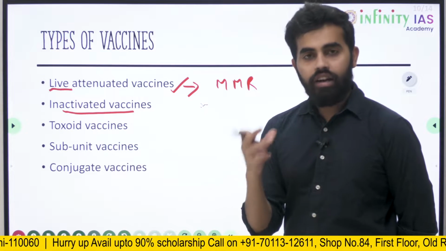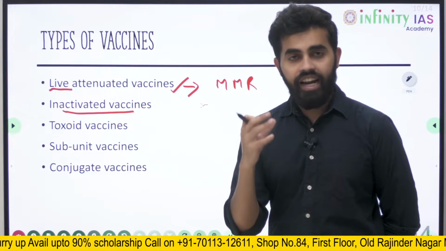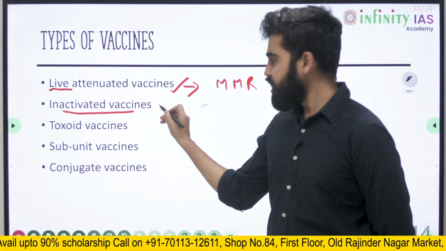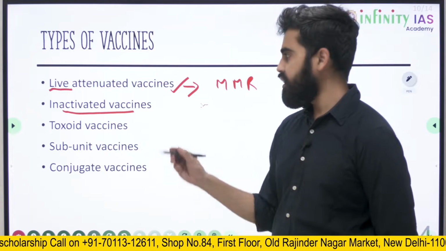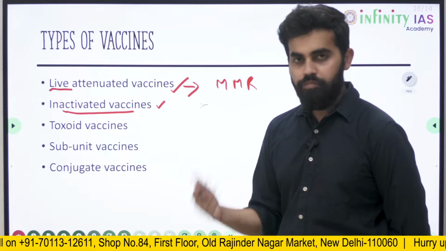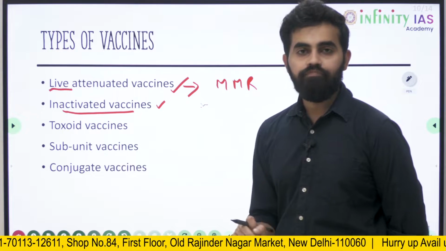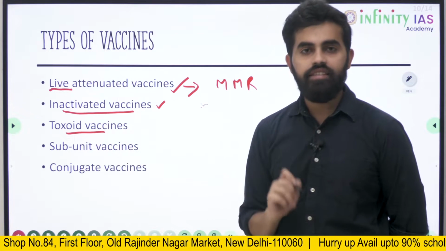In this, the organism is killed, but still the body will be able to identify certain proteins on the killed body of the pathogen, virus or bacteria, so that it will be able to develop resistance or immunity to this organism. Now comes the toxoid vaccines.